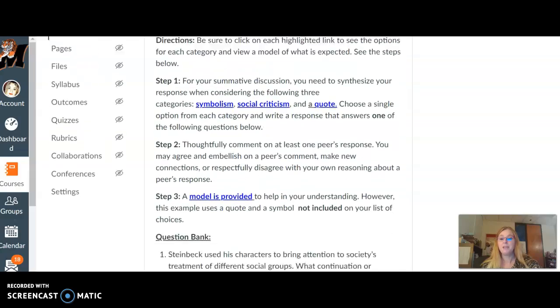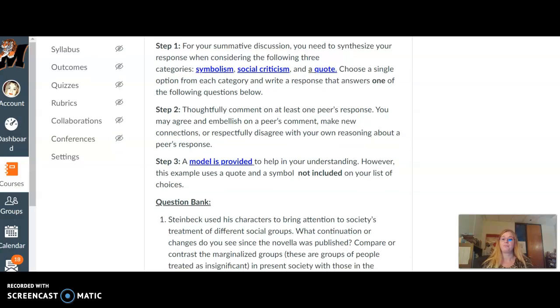All right? Going back to step 2. Thoughtfully comment on at least one peer's response. You may agree and embellish on a peer's comment, make new connections, or respectfully disagree with your own reasoning about a peer's response. And step 3 says a model is provided to help in your understanding. However, this example uses a quote and a symbol not included on your list of choices. All right, so before you do any of this, read all 3 steps.